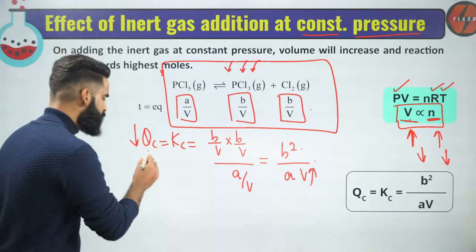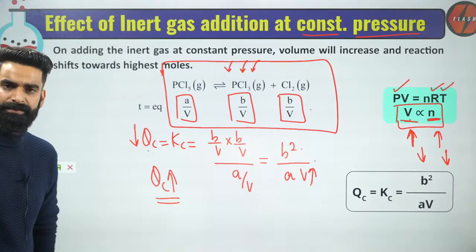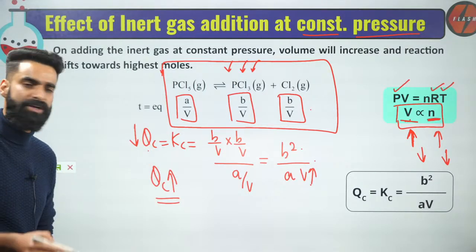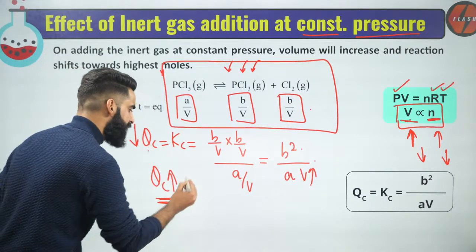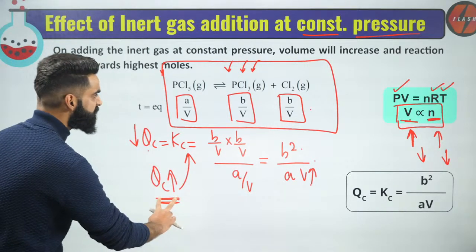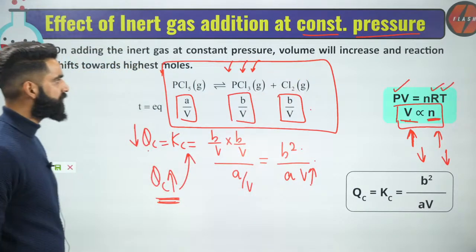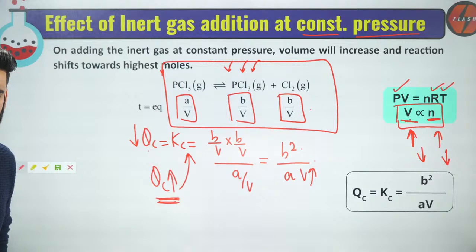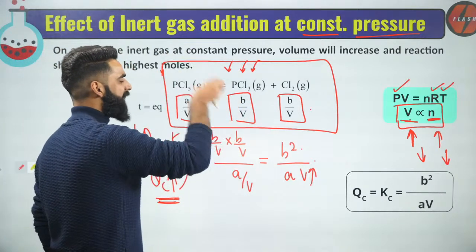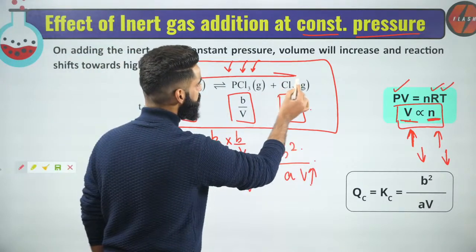So QC should increase its value or decrease its value? QC should increase its value. Correct? On adding the inert gas at constant pressure, QC should increase its value, then only it will become equal to KC again. How will QC increase its value? QC will only increase its value if the reaction proceeds in the forward direction. So on adding the inert gas in this container at constant pressure, the reaction is going to proceed in the forward direction.